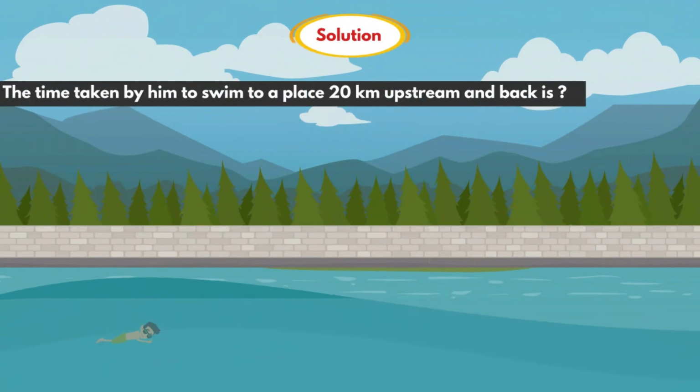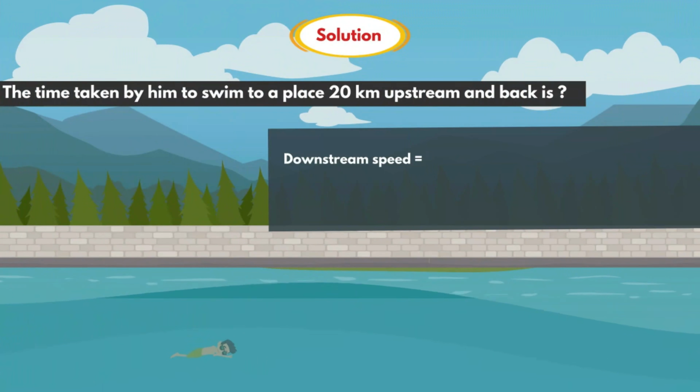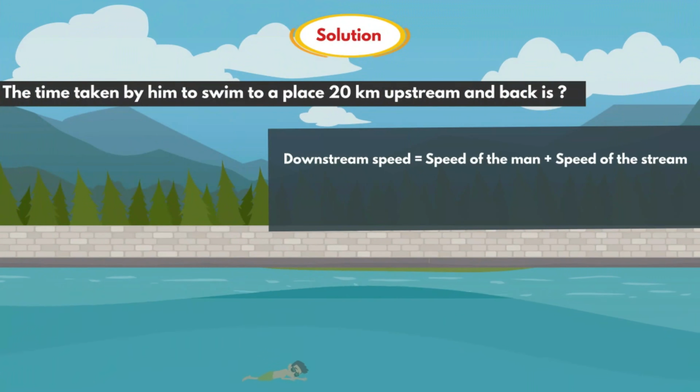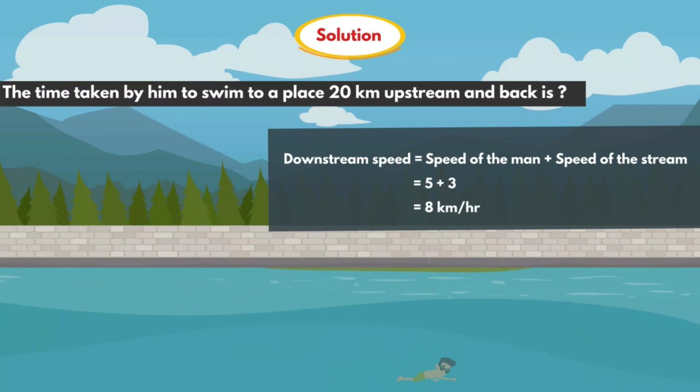And downstream speed equals to speed of the man plus speed of the stream. That is 5 plus 3. That equals to 8 kilometers per hour.